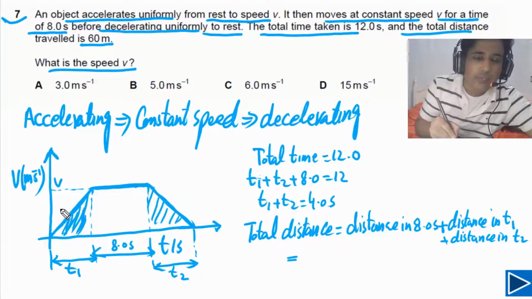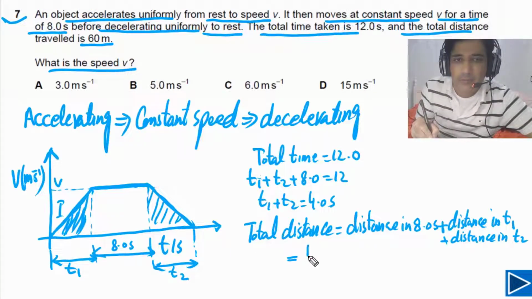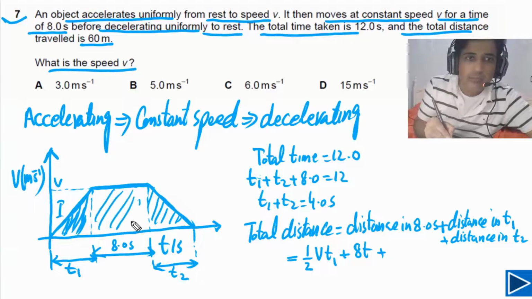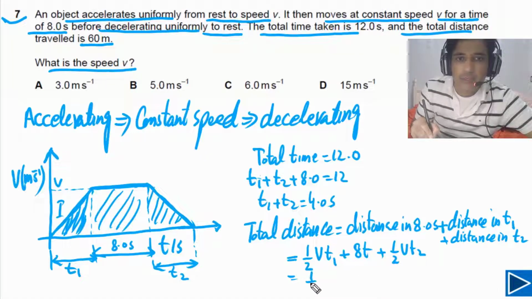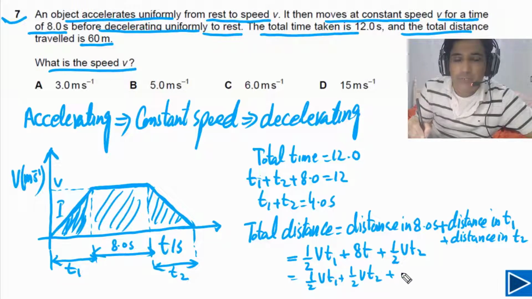For the first stage, we can simply write 1/2 times v times t1. For the second stage, this is 8 times t. And for the last stage, this is 1/2 v times t2. So we can place these together: 1/2 v t1 plus 1/2 v t2 plus 8t.